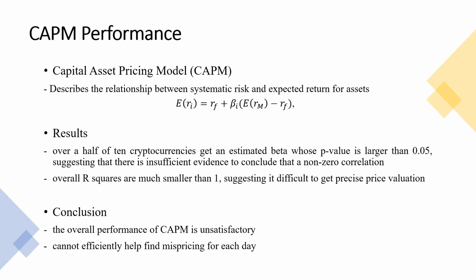As we want to make a precise decision on whether the cryptocurrency is correctly valued, the CAPM could not help a lot. With 3 market indices, over half of the 10 cryptocurrencies get an estimated beta whose p-value is larger than 5%, and overall R-squares are much smaller than 1. We feel the performance of CAPM is unsatisfactory and cannot efficiently help find mispricing for each day. So we turn to more advanced price prediction models, which are time series analysis, recurrent neural network, and text mining model.